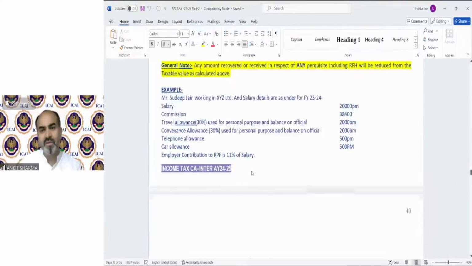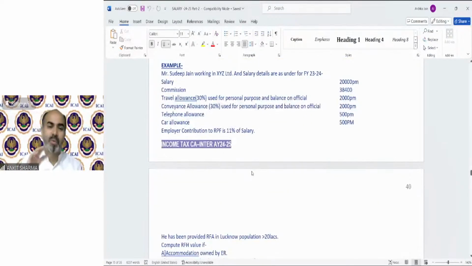Now this is the question we are going to discuss to understand the provision of rent-free house for the purpose of examination. So Mr. Sudeep Jain is working in XYZ Limited and the salary details are as under for financial year 23-24. Salary is 20,000 per month. Very good. Commission is 38,400. So if any amount has been given in the question and there is no per month written, you have to understand that this is an annual payment, 38,400 for the full year.